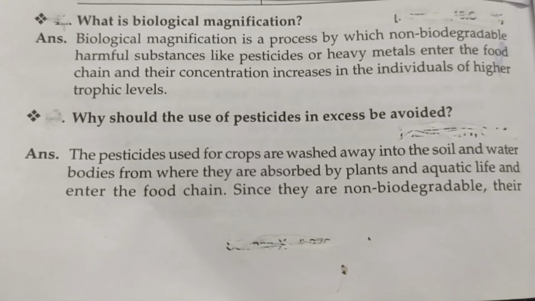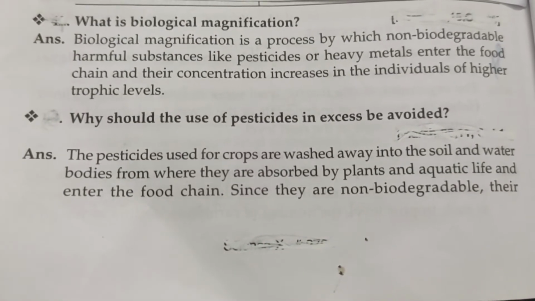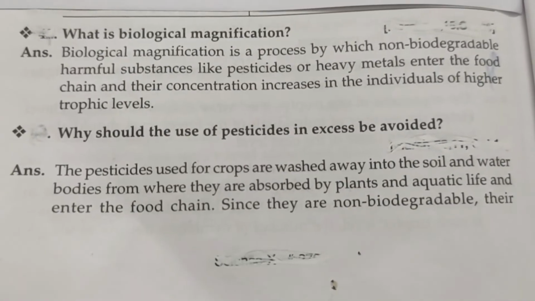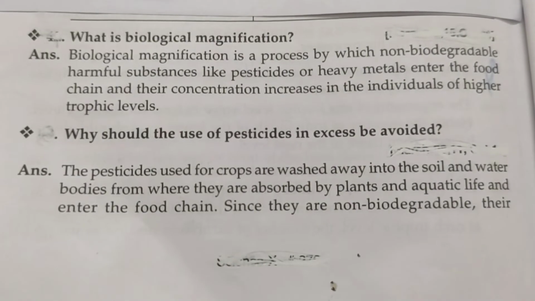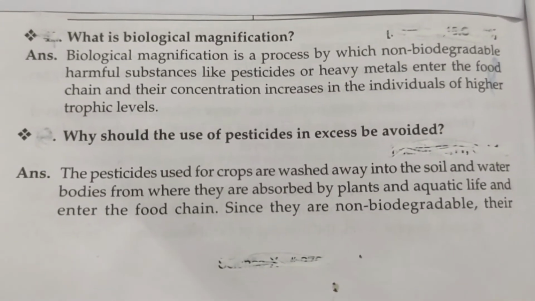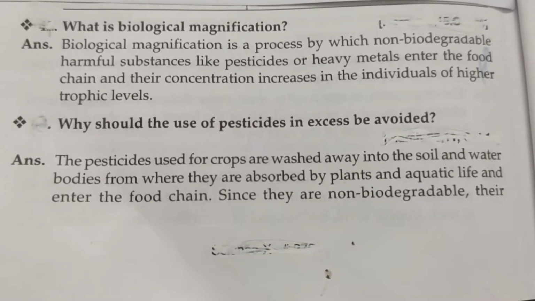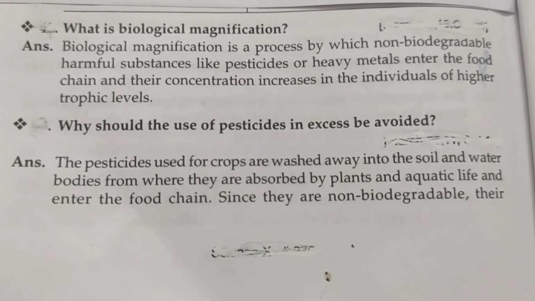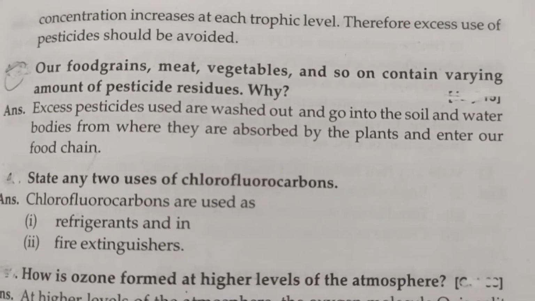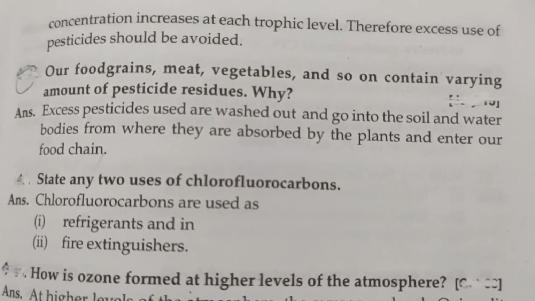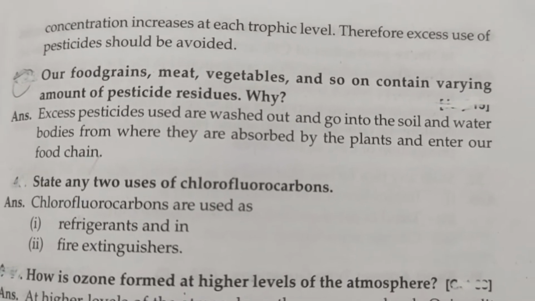Why should the use of pesticide in excess be avoided? Answer: the pesticides used for the crops are washed away into the soil and water bodies, from where they are absorbed by plants and aquatic life and enter the food chain. Since they are non-biodegradable, their concentration increases at each trophic level. Therefore, excess use of pesticide should be avoided.